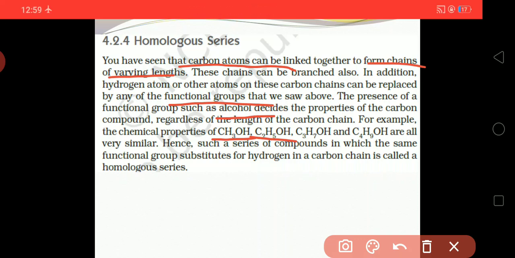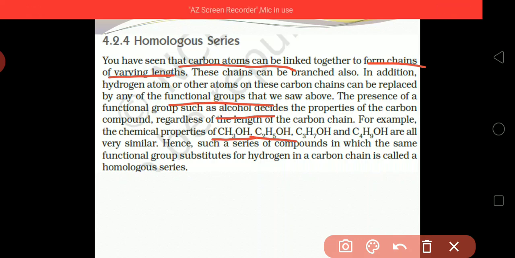The chemical formula or structural formula varies, and they vary in the number of carbons only, but their chemical property will be the same.